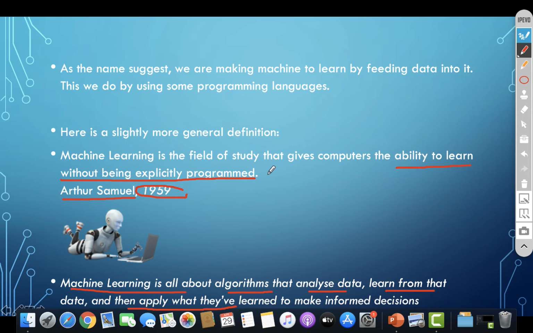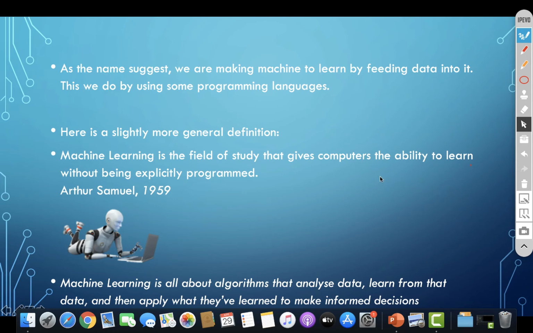With that programming, the computer can learn from the data. So without being explicitly programmed, it's not like traditional programming where we have so much coding and all. It's not like that. It's very simple programs. Okay, so this is a little basic about ML. Let's see what else we can see.